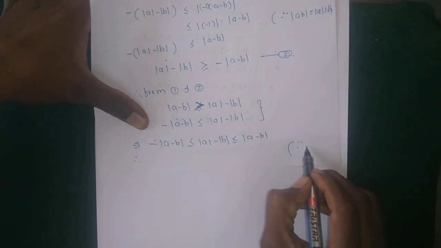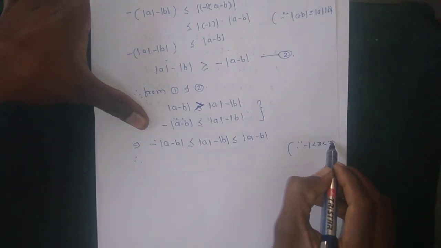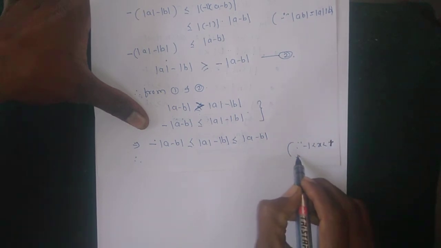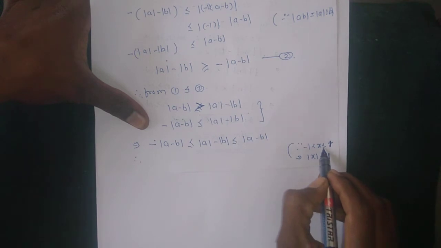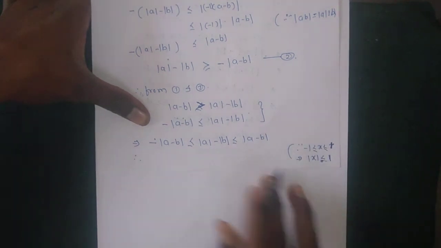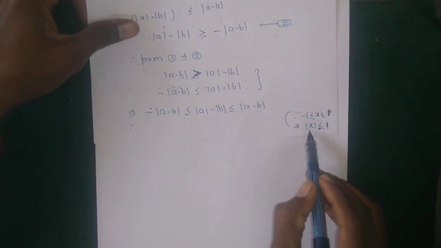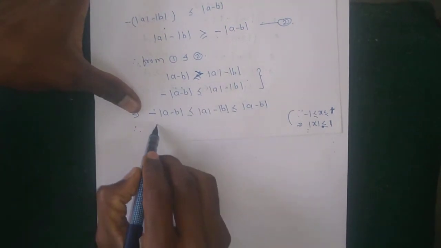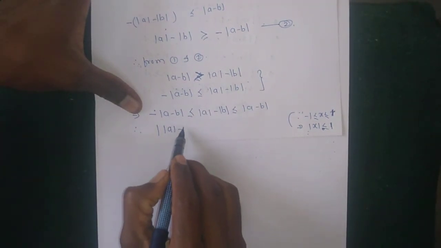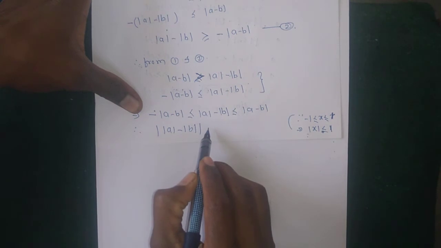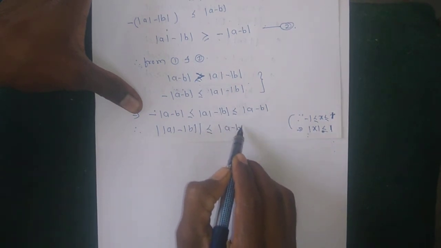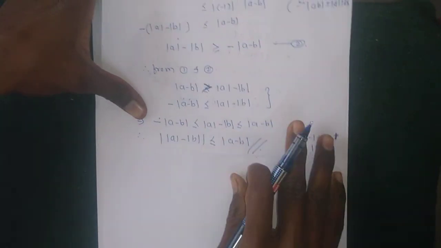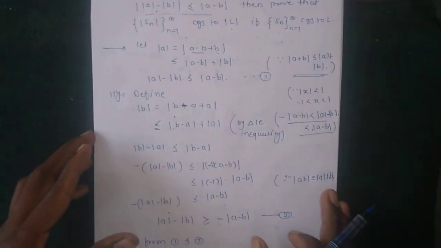using this result, -1 < x < 1, which implies that |x| is less than or equal to 1. Using this result, here ||a| - |b|| is less than or equal to |a - b|. Okay, so this is the first part of our example.